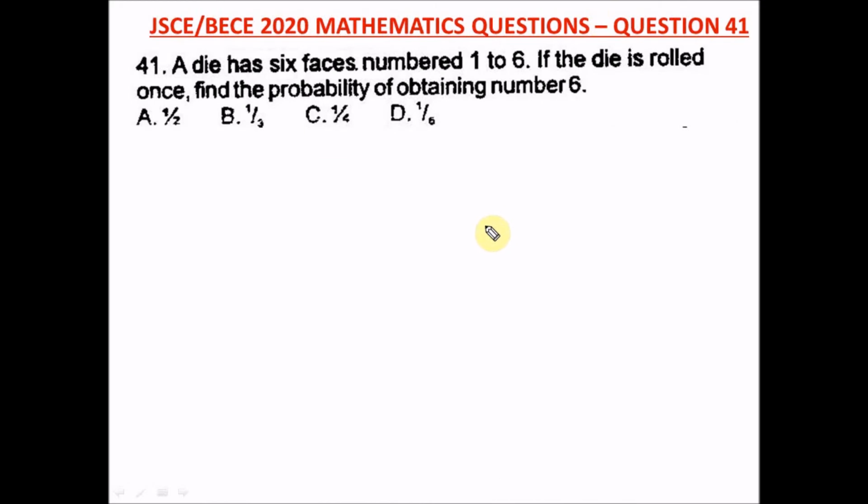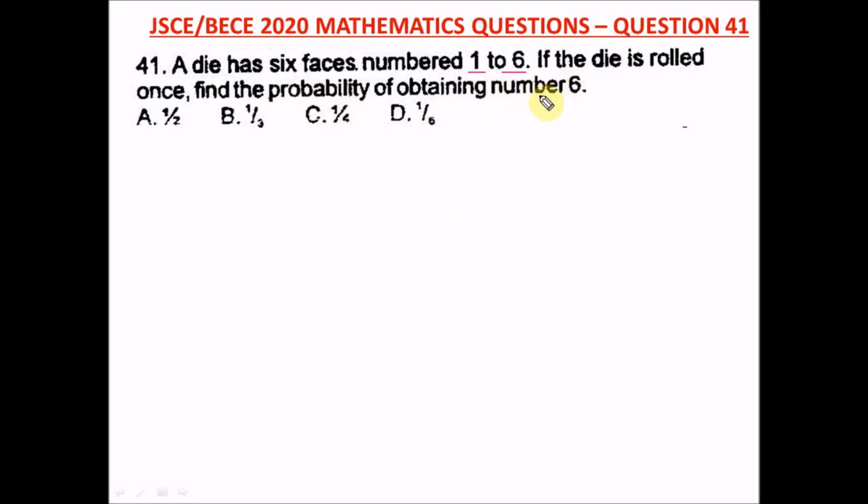Question 41 of the Junior WAEC 2020 Mathematics Past Question. That's your BECE exam. It says a die has 6 faces, numbered 1 to 6. Remember a die, the one you use to play Ludo. That's a die. So it says if the die is rolled once, that's you throw your Ludo dice once, find the probability of obtaining number 2.